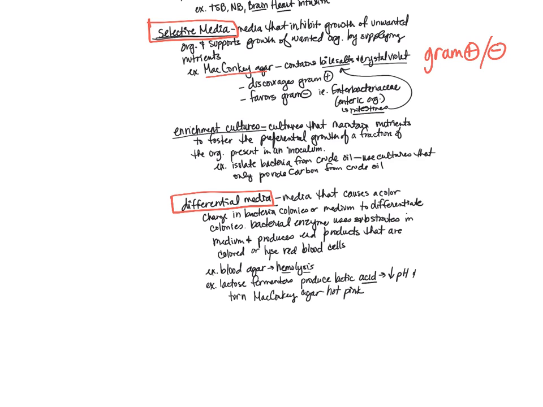And the example that was given here again is Macconkey Agar, which is a very helpful type, because if we have an organism that's unknown and we inoculate Macconkey Agar with it, if it grows, then we know we have a gram-negative organism. And if we have a gram-negative organism and it also has turned hot pink, then we know that it's a lactose fermenting gram-negative organism. So that tells us a whole lot of information about that organism. And then we can move forward from there, figuring out which gram-negative lactose fermenting organism it is. So again, it can be either selective or differential, or selective and differential.